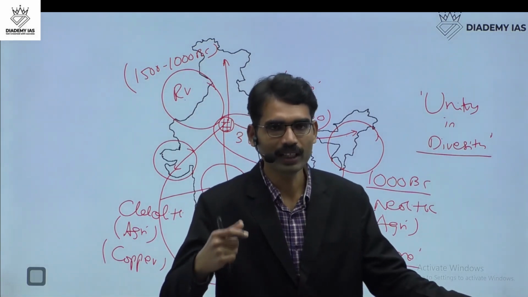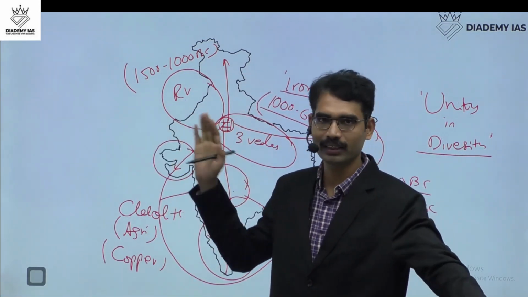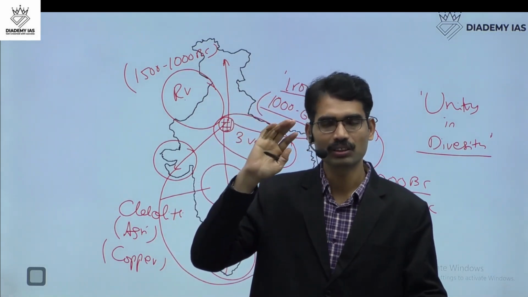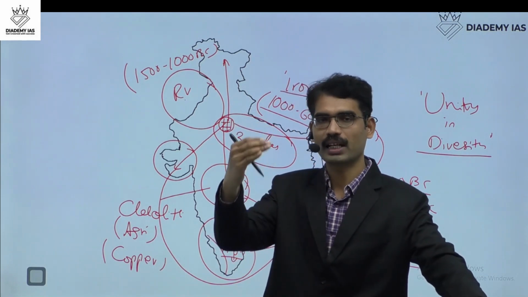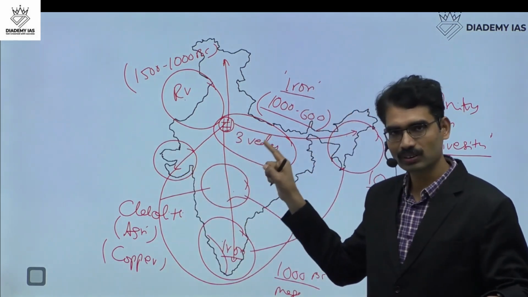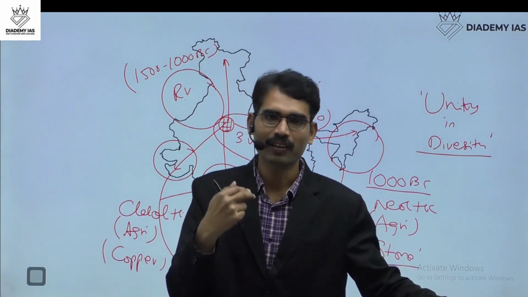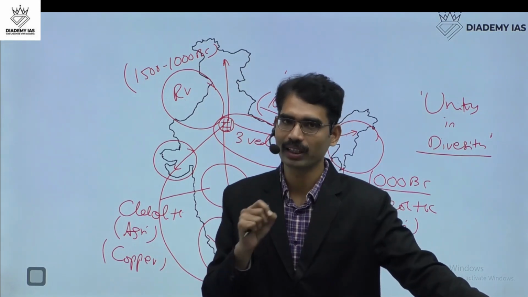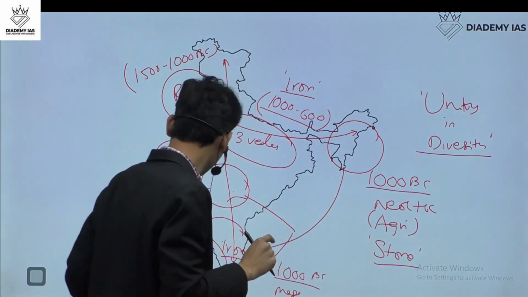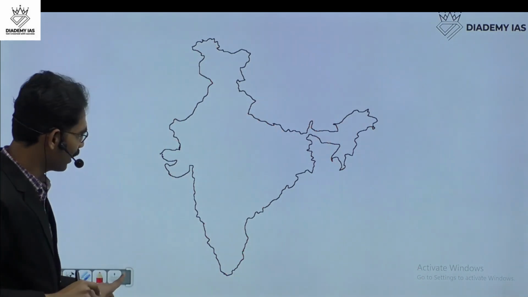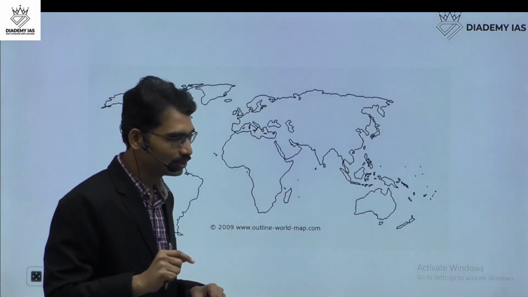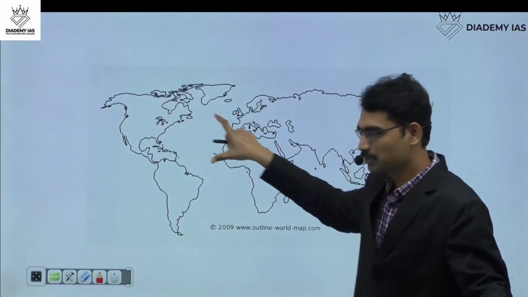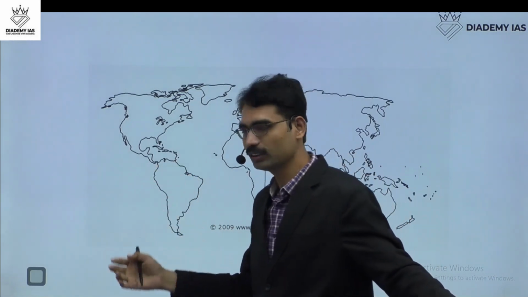In class, every day I am going to explain with this map, story-wise, and you will be imagining and visualizing very well, as if the story is happening in front of you. This is with respect to the India map. Every one of my students will be in a comfortable position to draw the India map very well. Not only the India map, I will ensure each and every student is comfortable drawing the world map as well. When it comes to the world part, we have to know what is happening outside.